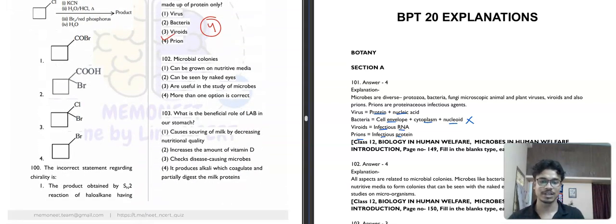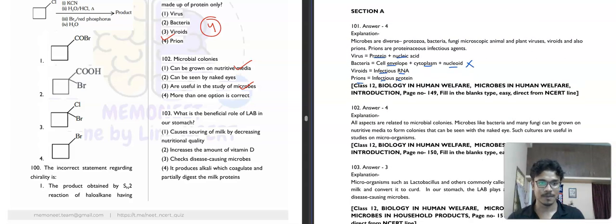Moving to the next question, this is saying that microbial colonies can be grown on nutritive media. Yes, it is correct. And can be seen by naked eyes, are useful in study of microbes. So this is correct. But can be seen in air, you can see once again. Some microbe colonies can be seen with naked eyes, not all. So more than one option is correct. So the fourth option will be our correct answer for this question.